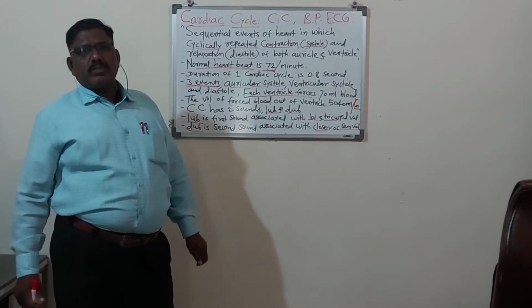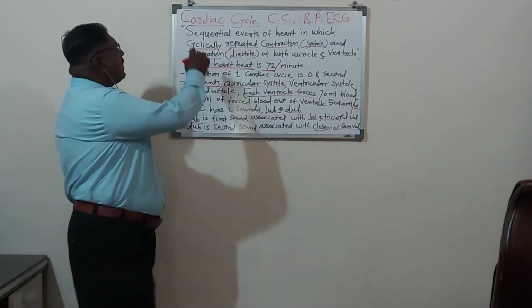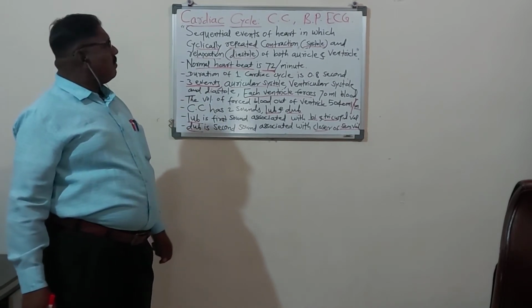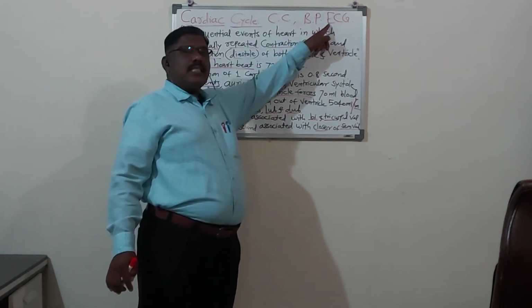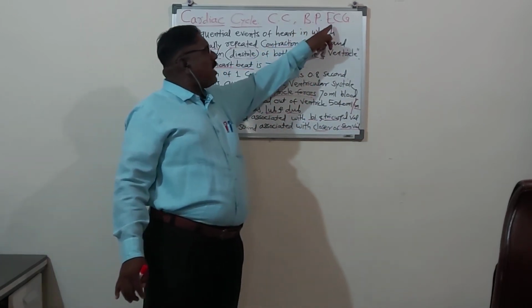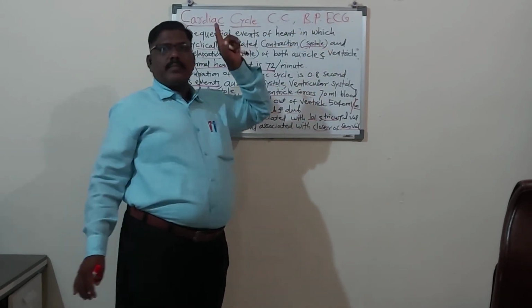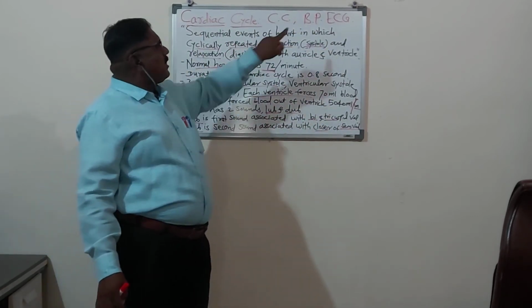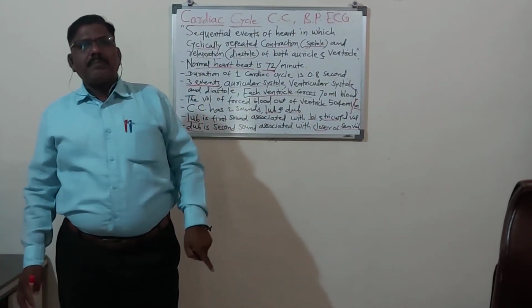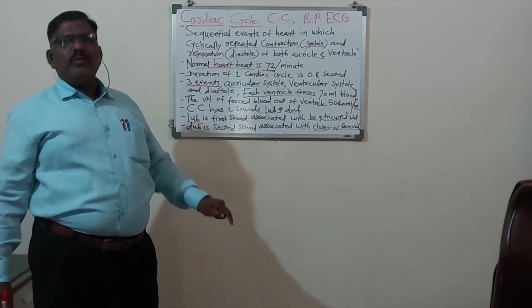So dear students, in this period, we have studied the cardiac cycle. Now, from this chapter, the ECG remains and BP remains. ECG means electrocardiogram. This is also in your syllabus and blood pressure is also in your syllabus. So, the last 2 topics from your syllabus remain from this chapter. After completing those 2 topics, this chapter will be finished, this unit will be finished.